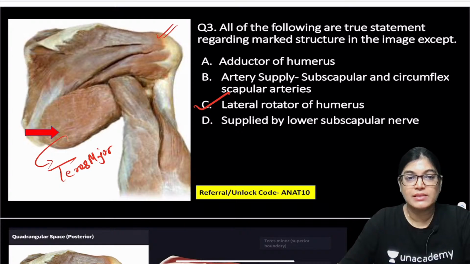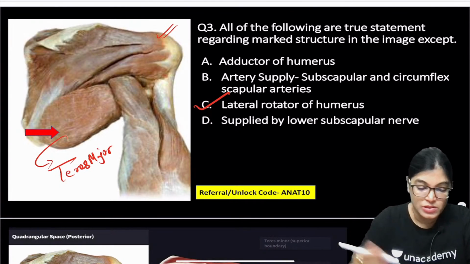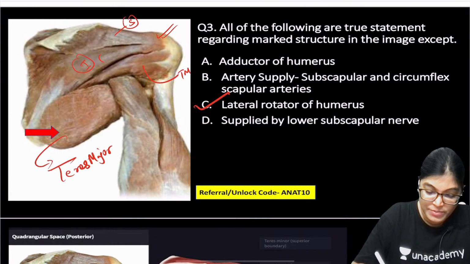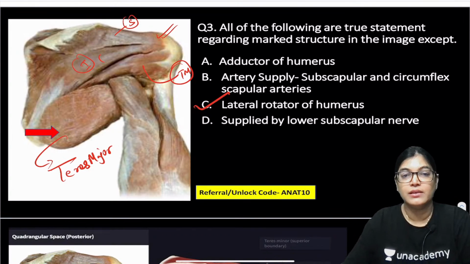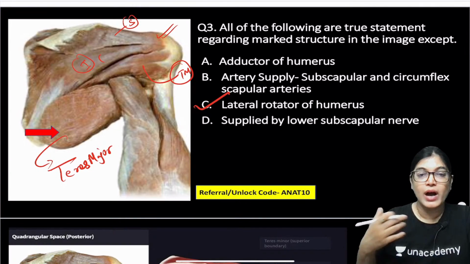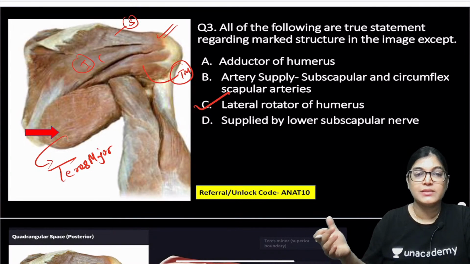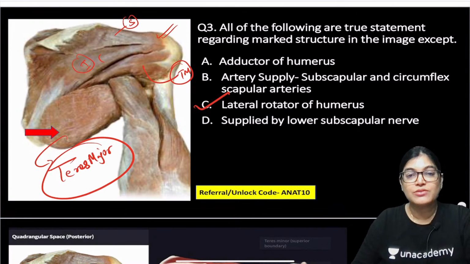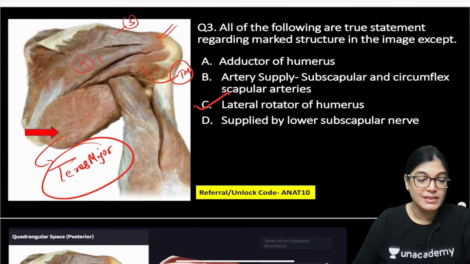These are the SITS muscles, and the lowermost is teres major. SITS means supraspinatus S, infraspinatus I, and teres minor TM. Don't worry, I will show you another diagram where you can clearly identify it. So again, teres major, the arrow marked structure, is not a lateral rotator; it causes adduction and internal rotation.